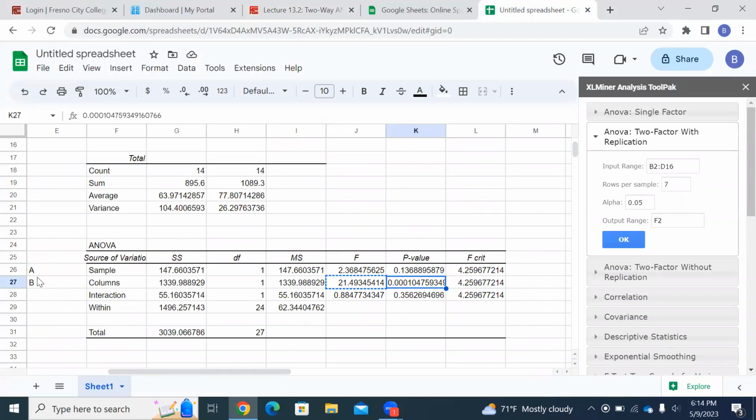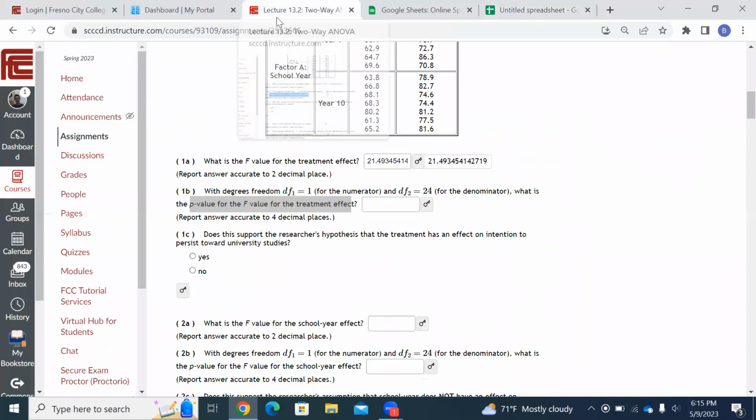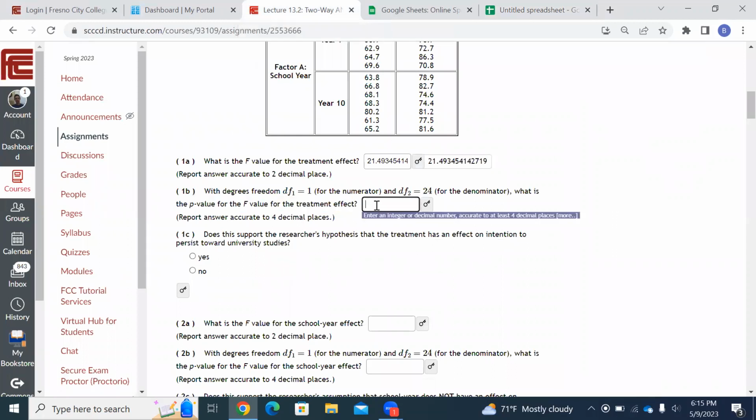P value for B. See how this is B? This is the P value. So right there, P value for B. What am I going to do? Over here and copy. Come back over here and put my cursor in there and hold down Control and hit V to paste it. See if it's right. Yep, got the right number. Okay, now what does that mean?